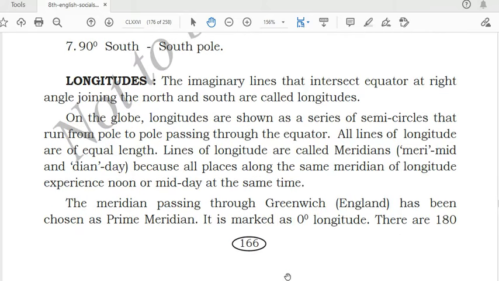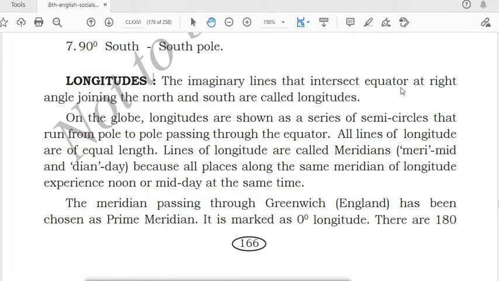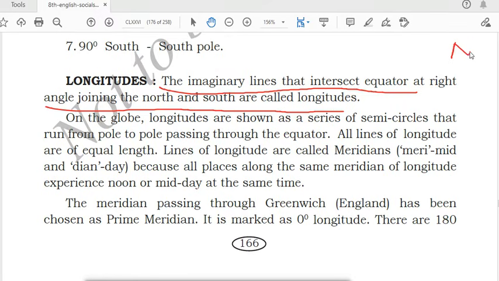Next we'll talk about longitudes. What are longitudes? The imaginary lines that intersect the equator at right angles, joining the north and the south, are called longitudes. Means the lines which are drawn from the north pole towards the south pole are called the longitudes. Suppose this is your north pole, this is your south pole, and this is our equator. The line will intersect the equator at right angles, at 90 degrees. It joins the north pole and south pole and makes a 90-degree angle at the equator. So it is called the longitude.